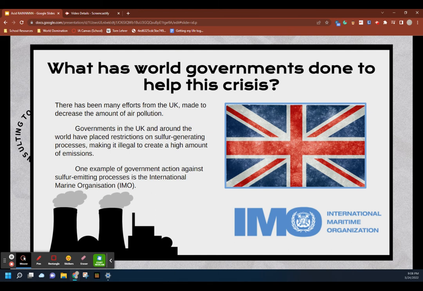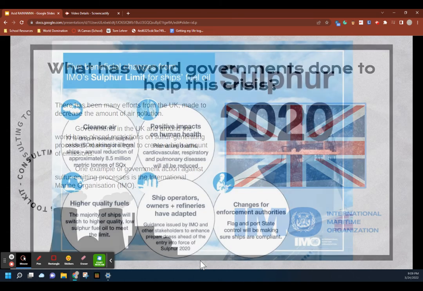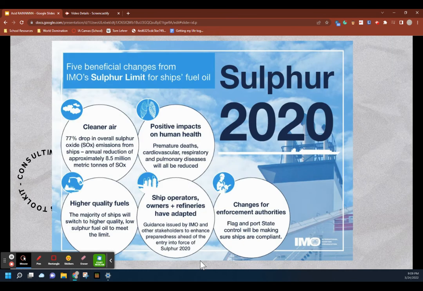One example of government action against sulfur-emitting processes is the International Marine Organization. The IMO works to limit the amount of sulfur content found within shipping fuel, used within emission control areas. The ECA cap was reduced to 0.1% mm as of January 2011. These are some of the benefits from the sulfur limit, from the IMO website.